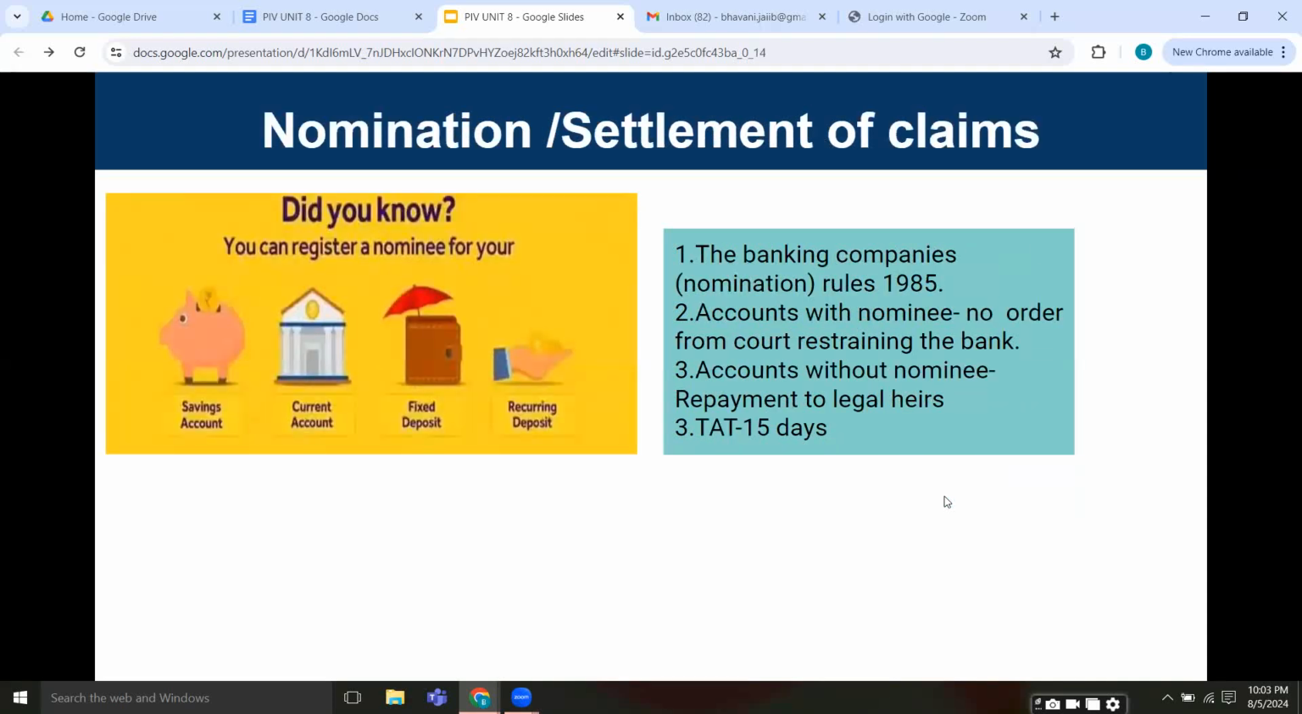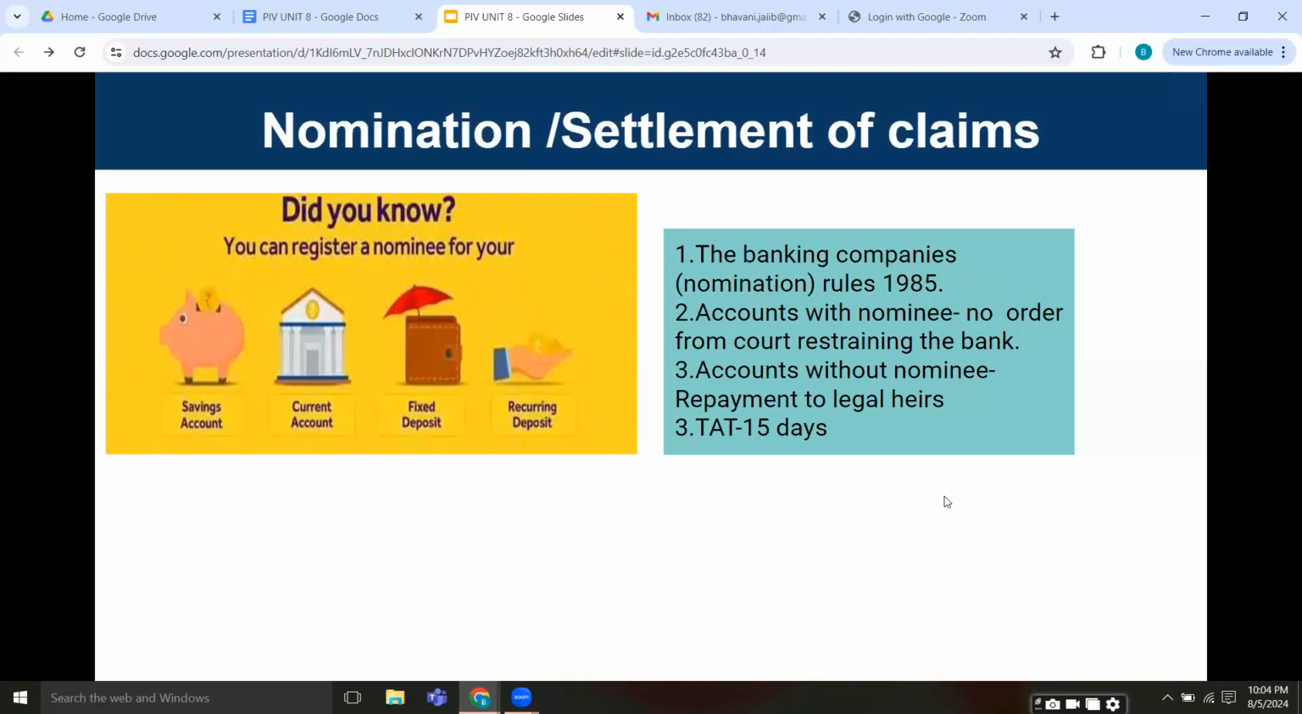Next, we have the nomination and also the settlement of claims, settlement of death claims. Banks adhere to the provisions of Section 45ZA and 45ZF of the Banking Regulation Act 1949 and Banking Companies Rules of 1985. The facility to settle these claims in respect of the deceased depositors is as per the guidelines.